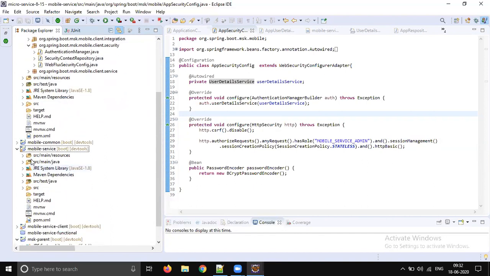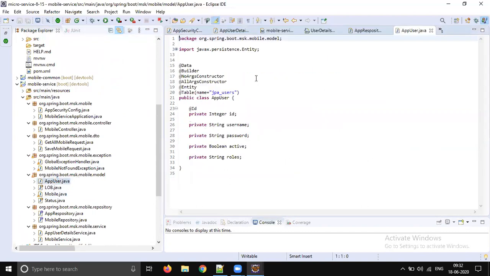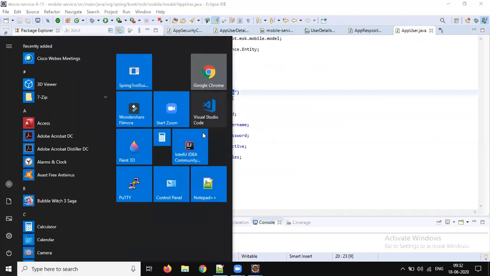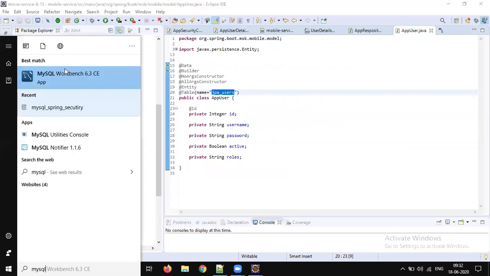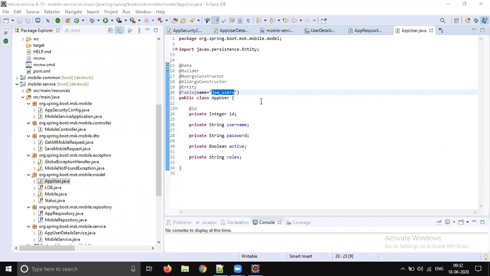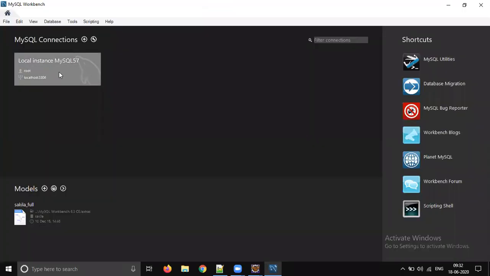In the mobile service, Java, app user, this connects to the JPA users table. Here the username and password are different. So let's open the MySQL DB. We created some user for the mobile service, not the country user. We'll see what that user is. We need to pass that username and password to access this mobile service, so let's connect to the database.